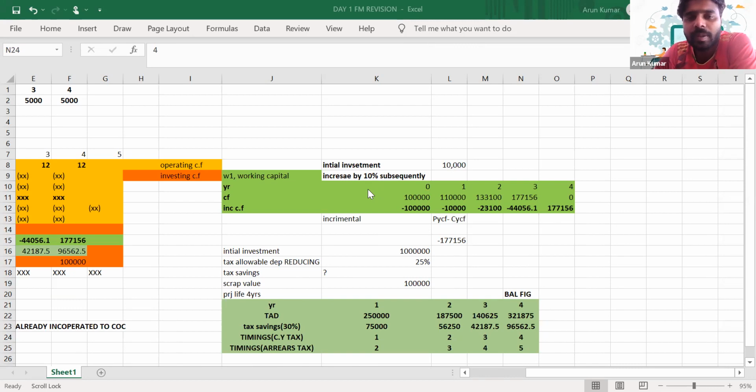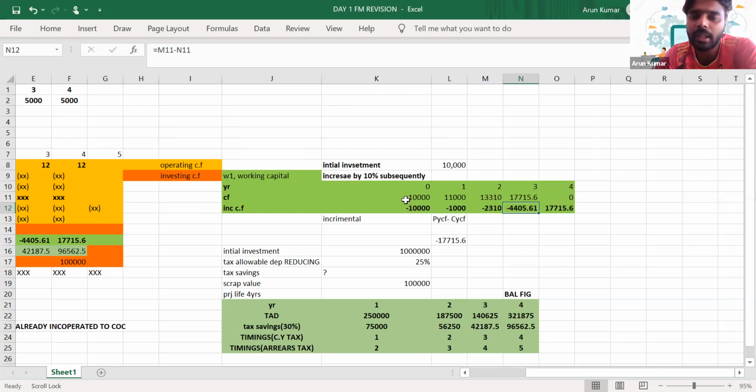So when we are predicting the cash flows, what's the working capital in year one? It is 10,000. And next year, it will increase by 10%, and then by another 10%. Even though this 10,000 is a cash flow related to year one, I've shown it as a cash flow of year zero. What's the reason behind it? The reason being, it's a cash flow that we have to make at the start of year one.